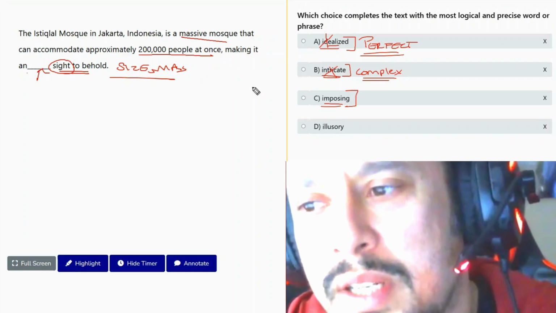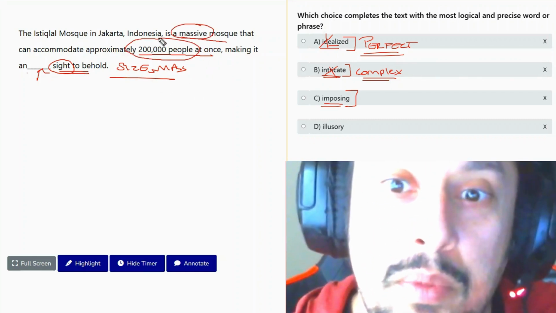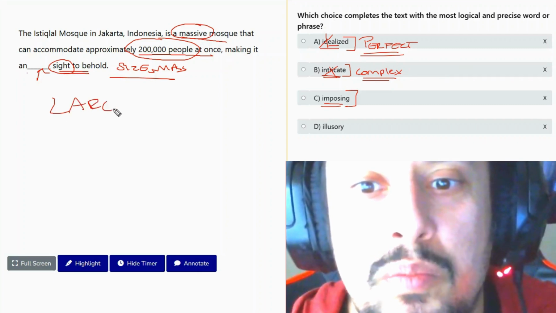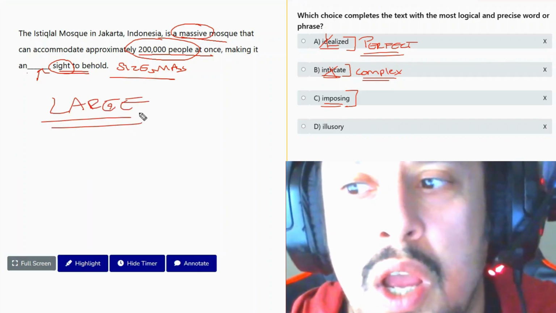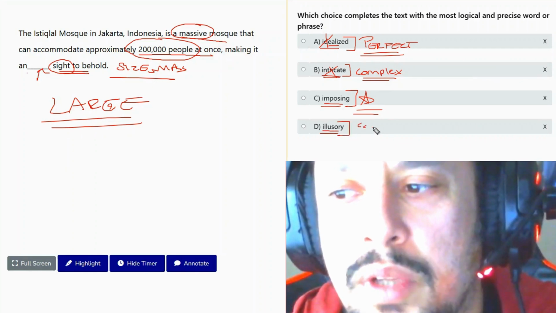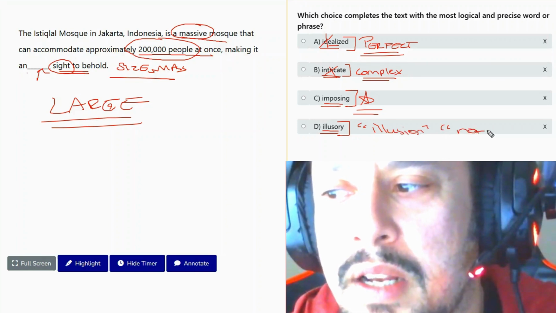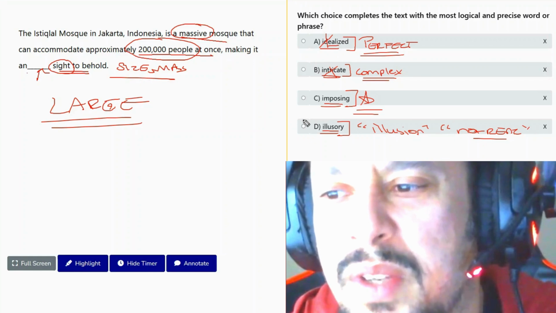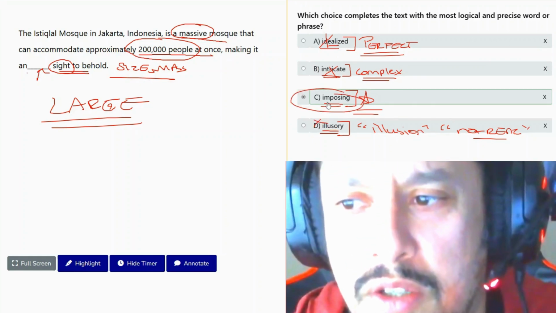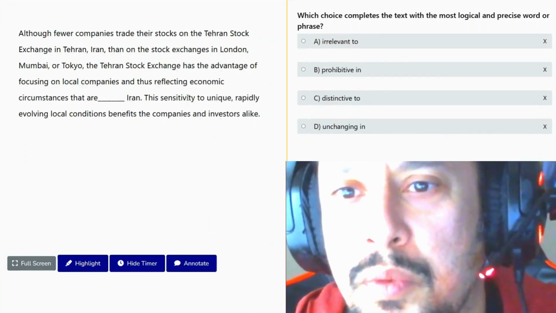Is this an imposing sight? Well, it's a massive mosque that holds 200,000 people. So this indicates it is super duper large. So I would definitely say imposing. Illusory is related to the word illusion, which means something that is not real, but it's not really illusory, is it? So we're going to describe it as an imposing sight. Question number three.